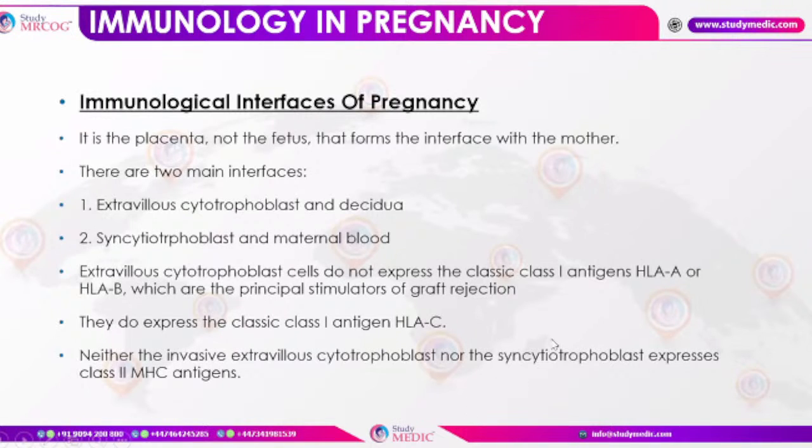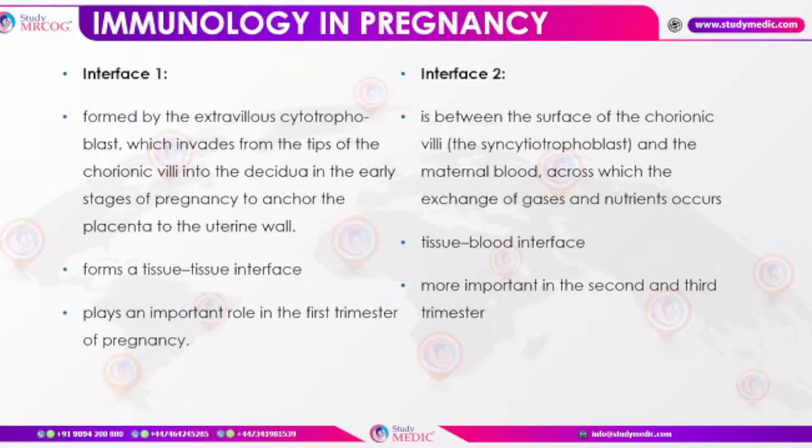Which exam question is coming up? Which histocompatibility antigens are expressed by these cells? The extravillous cytotrophoblast cells do not express classic class 1 antigens HLA-A and HLA-B. The one expressed by them is HLA-C, class 1 HLA-C. A and B are not expressed, and class 2 is not expressed in either of them. This is what you have to remember.